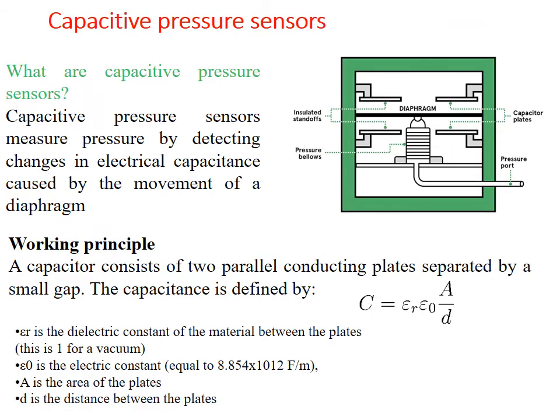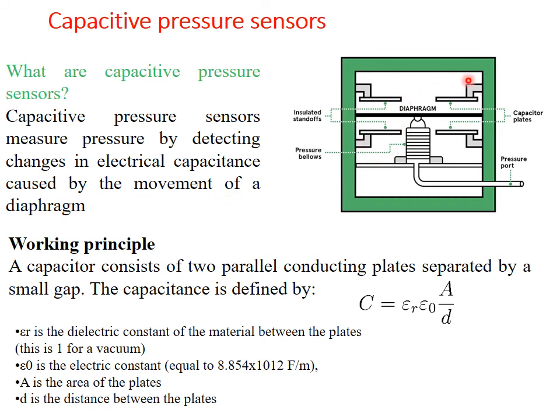Now we will move on to another type of pressure sensor, the capacitive type. The basic working principle is that capacitive pressure sensors measure pressure by detecting the change in electrical capacitance caused by the movement of the diaphragm.